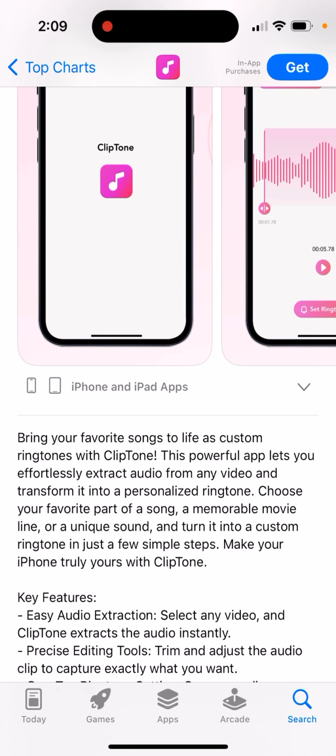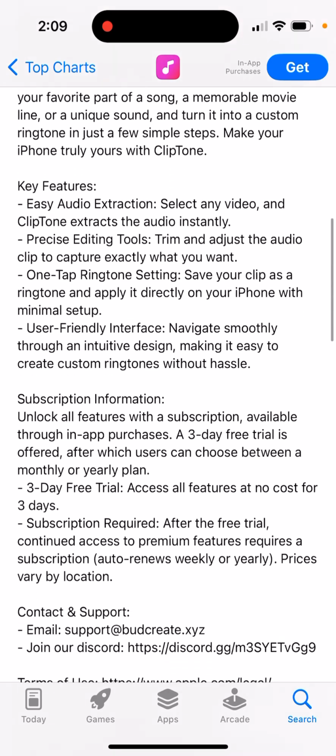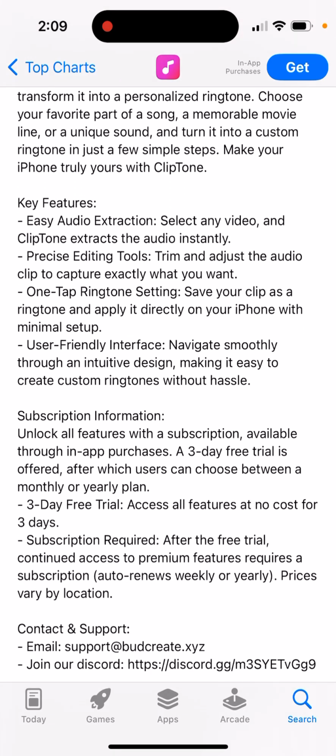This powerful app lets you effortlessly extract audio from any video and transform it into a personalized ringtone. Choose your favorite part of a song, a memorable movie line, or a unique sound, and turn it into a custom ringtone in just a few simple steps. Easy audio extraction, precise editing tools, trim the audio clip to capture exactly what you want. One tap ringtone setting, user friendly interface.